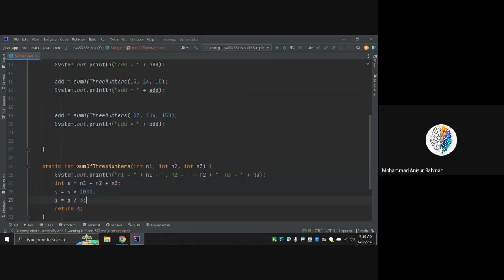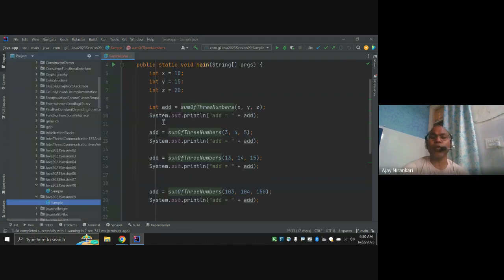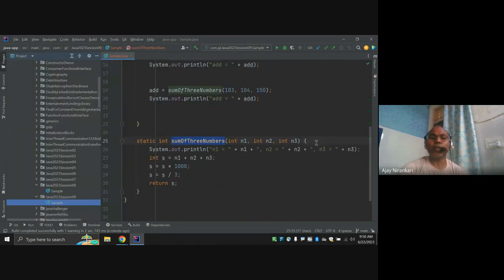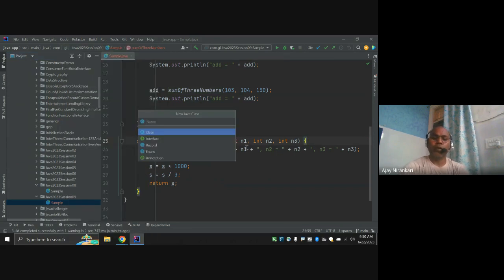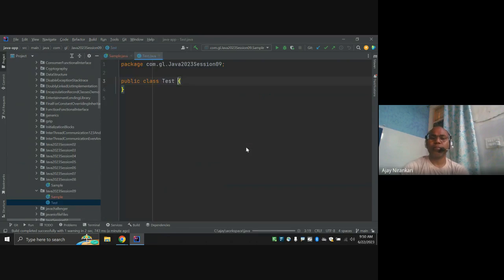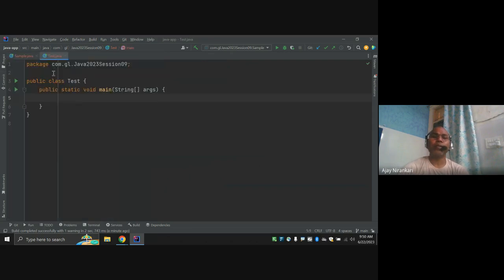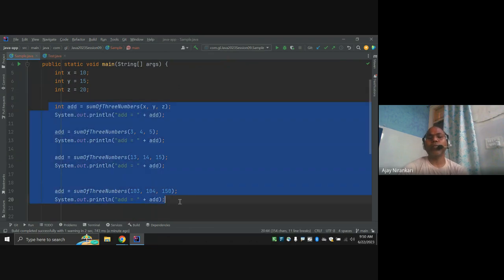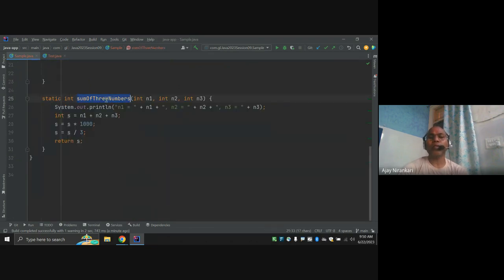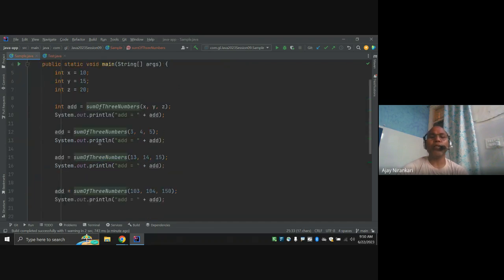So yeah, this is the benefit of writing code inside a method, and there is even more benefit. Now you have already written the logic, and we have another class, like a test class. In a different class, if you write logic inside the main method, you cannot reuse it. But if you write it in a separate method, it can be reused. This method is defined inside the Sample class.